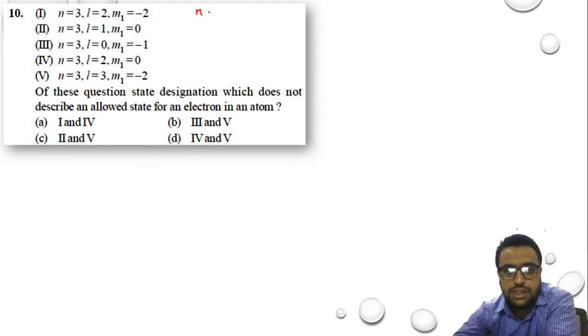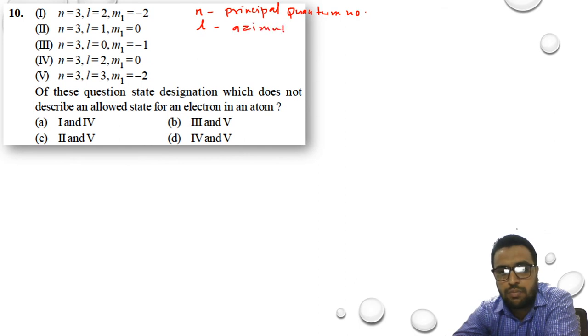What are these values? N is principal quantum number and L is azimuthal quantum number. For quantum number, I'll write QN.